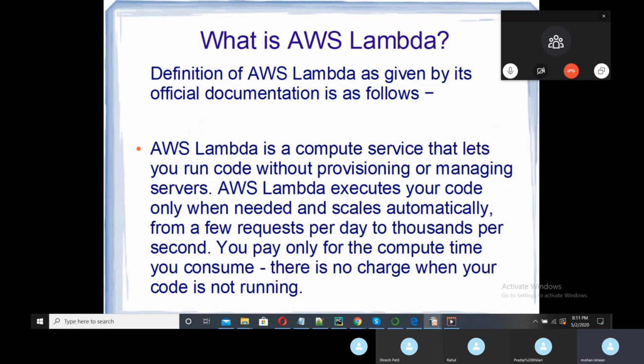According to the official documentation, the definition is like this: AWS Lambda is a compute service that lets you run code without provisioning or managing servers. AWS Lambda executes your code only when needed and scales automatically from a few requests per day to thousands per second. You pay only for the compute time you consume. There is no charge when code is not running.